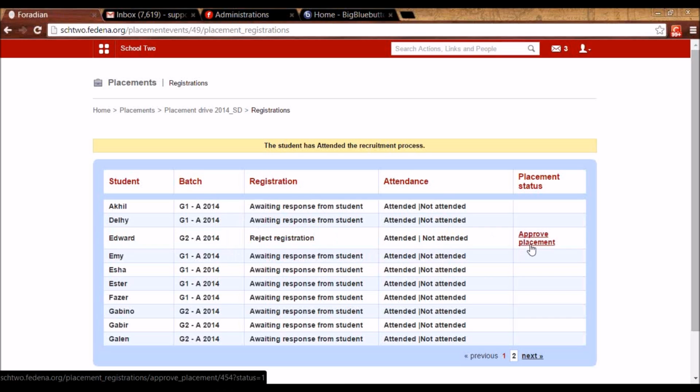Approving means the student is placed or he is recruited by the company. So I'm declaring result here. And the student will be able to see placed as the status when he logs in.